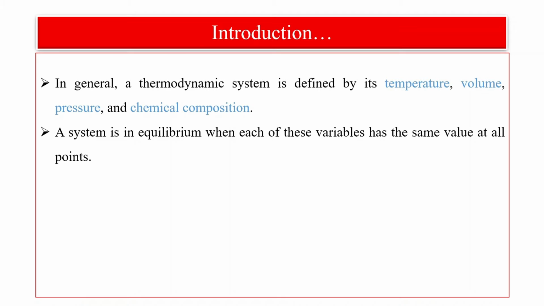Whenever we say equilibrium, we have to consider three things: chemical equilibrium, mechanical equilibrium, and thermal equilibrium. In thermal equilibrium, we consider that two systems have the same temperature. In chemical equilibrium, the chemical potentials of the two systems should be equal. For mechanical equilibrium, we need to consider pressure.